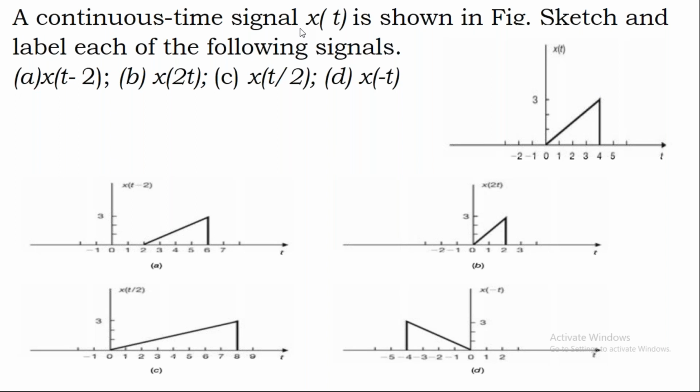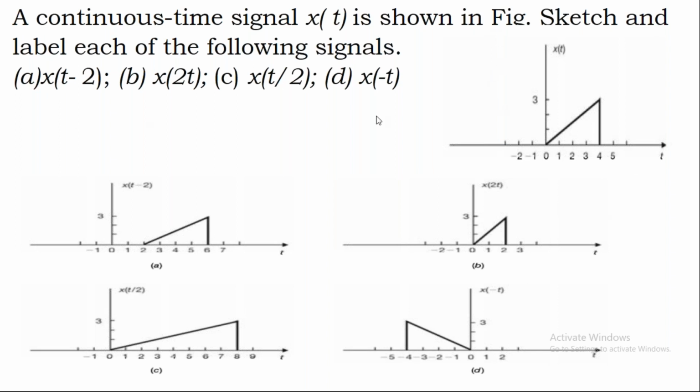Draw the sketch and label each of the following signals.